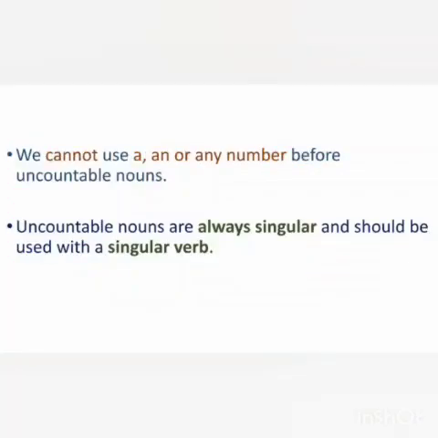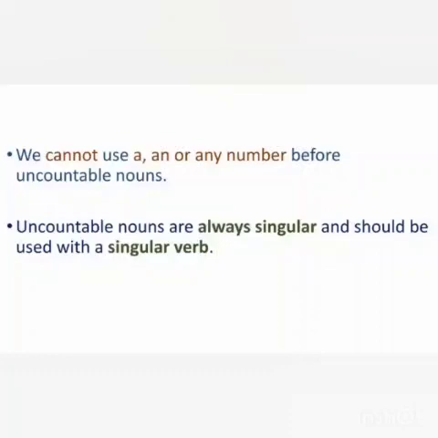Now move on to other rule. We cannot use a, an or any number before uncountable nouns. For example, we cannot say give me a water. But we can say give me a glass of water. When the water is in the glass, which is a common noun, then we can use a or an or any number.